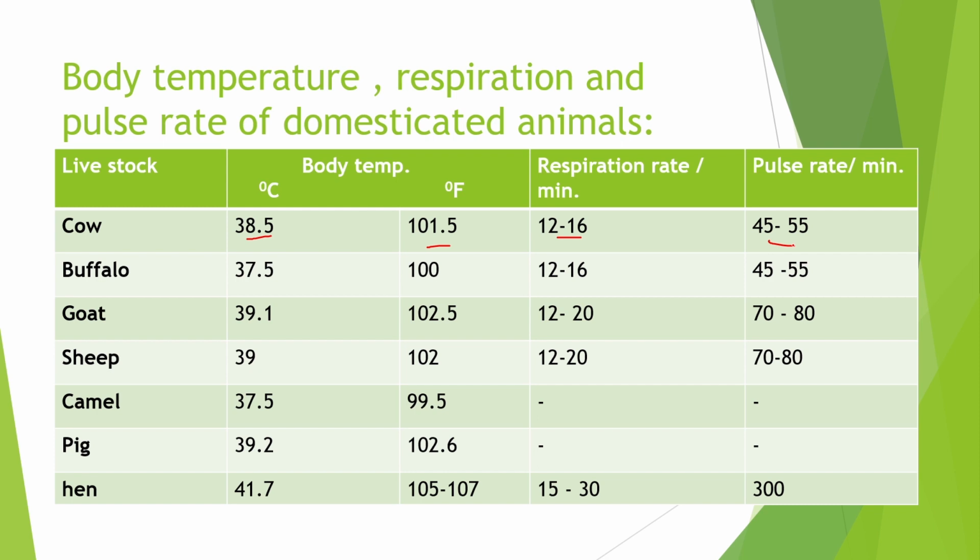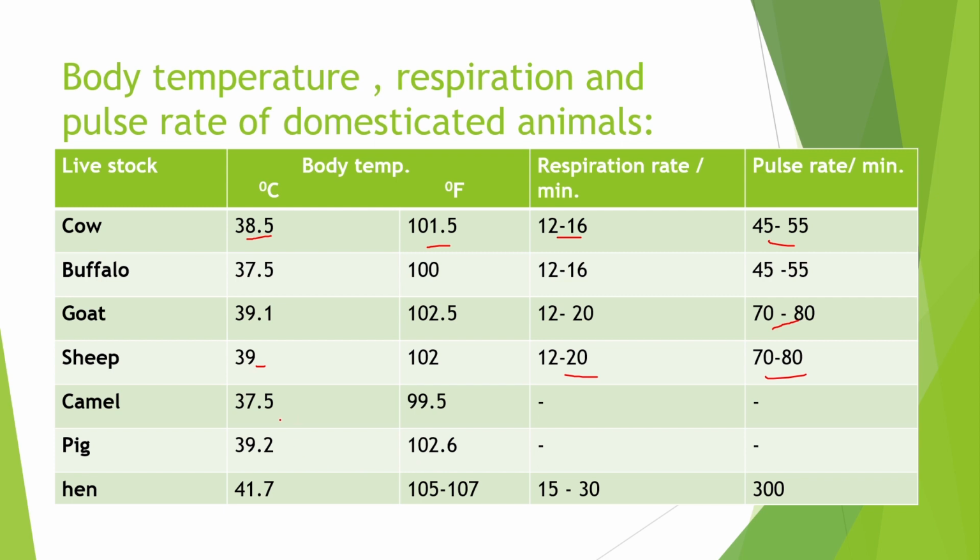For goat, the body temperature is 39.1 degrees centigrade, 12 to 20 respiration rate per minute, and 70 to 80 pulse rate per minute. For sheep, the body temperature is 39 degrees centigrade, the respiration rate is 12 to 20 per minute, and the pulse rate is 70 to 80 per minute.